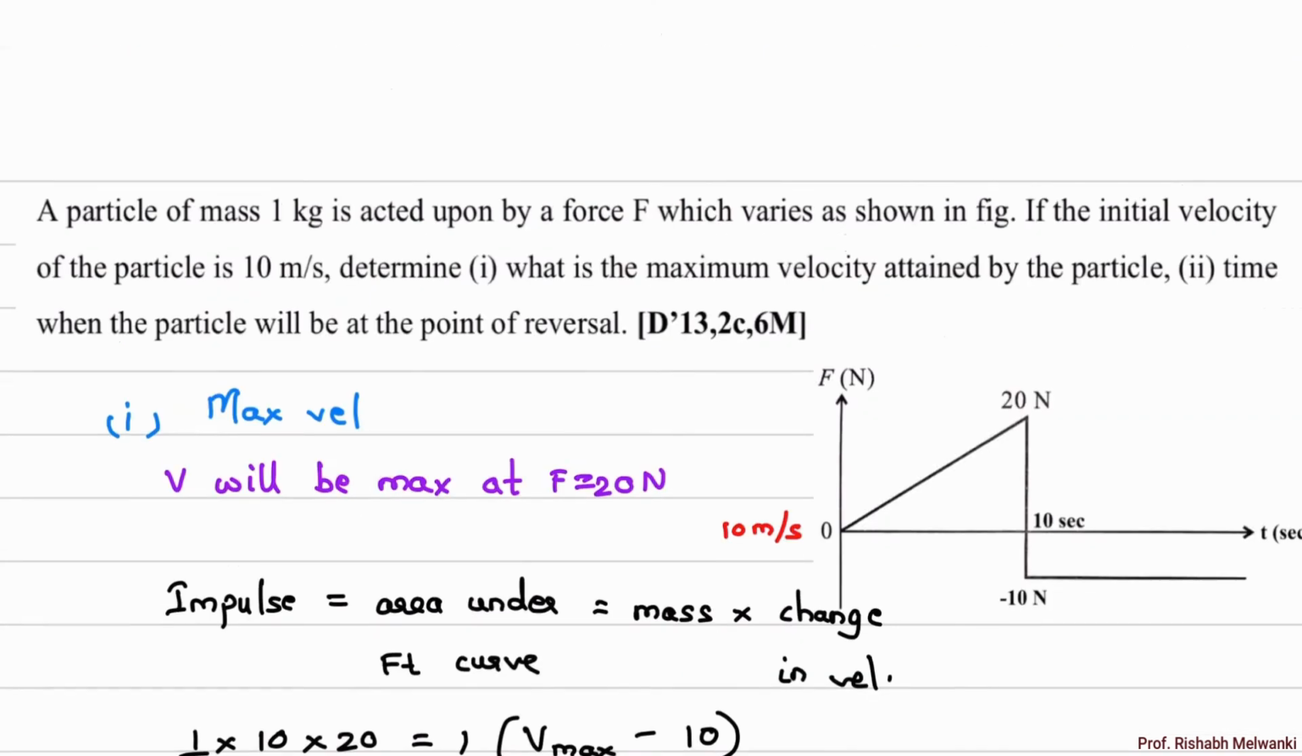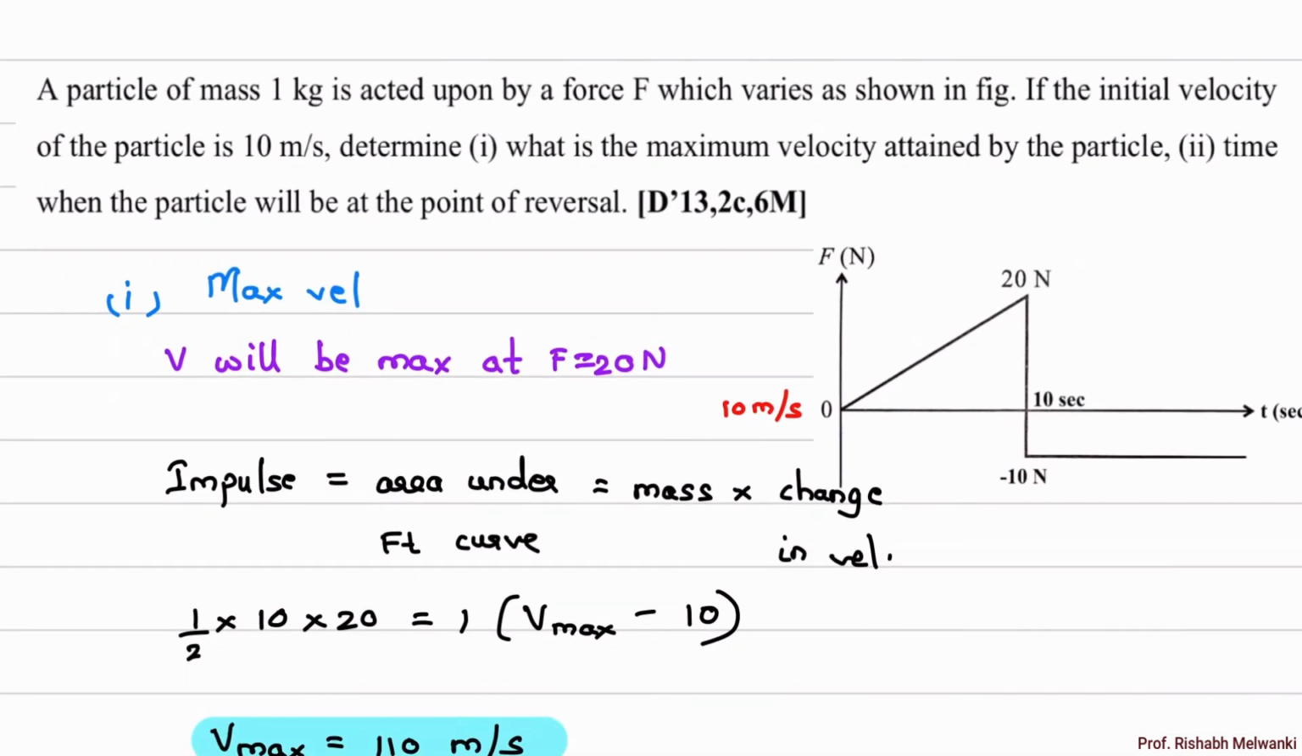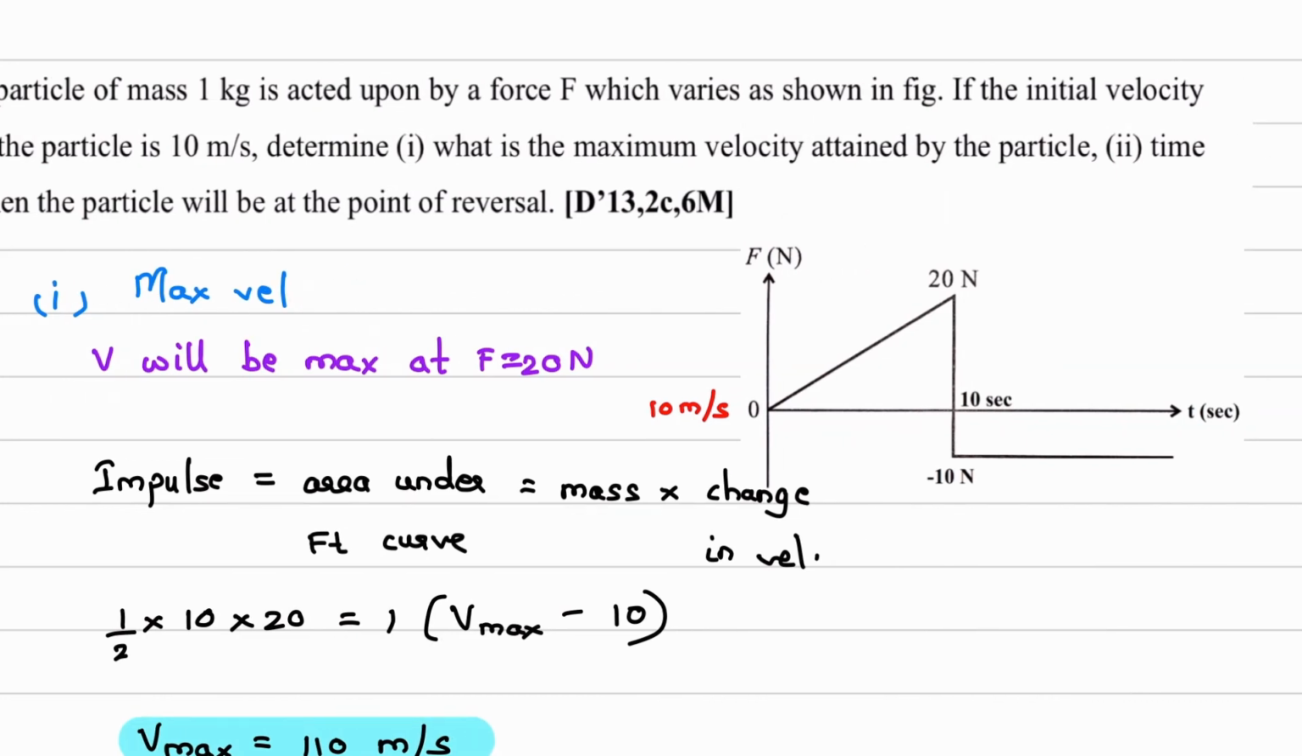What is the second question? We will see that now. What is asked? Time when the particle will be at point of reversal. Okay, so I'll define a time in the diagram. Suppose this is the time, for example, where the particle reverses. This is time t.